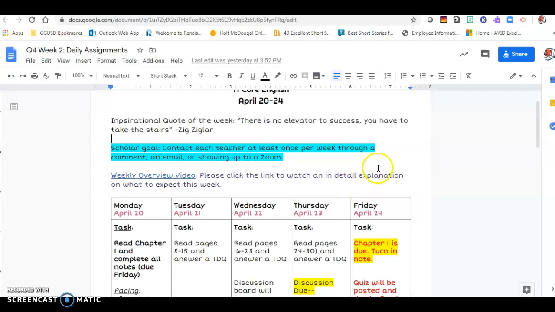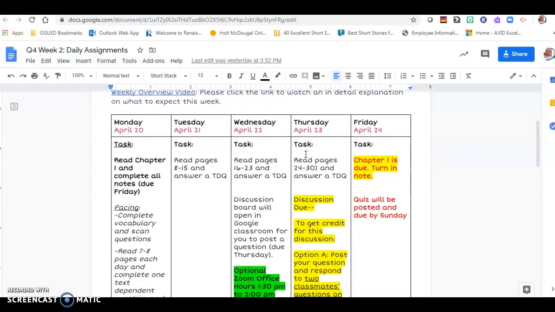Before we talk about Thursday, though, ask yourself, have you met this week's scholar goal? Have you contacted each teacher at least once per week through a comment on Google Classroom, through an email, or showing up on Zoom or Parent Square? So hopefully you are reaching out to us because honestly, the part that we miss most is being able to talk to you guys.